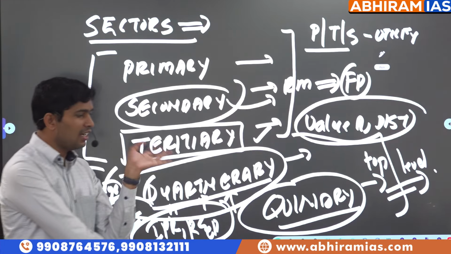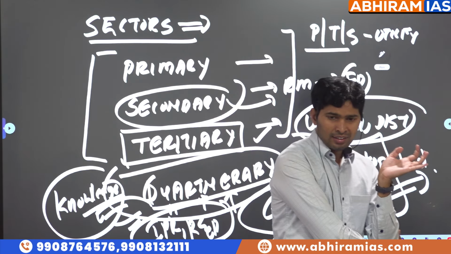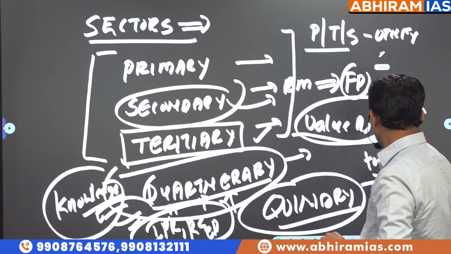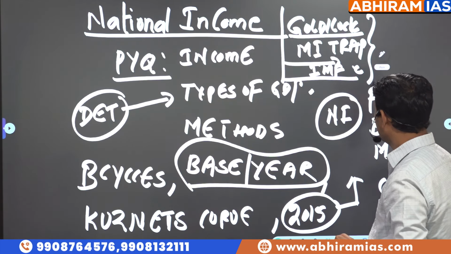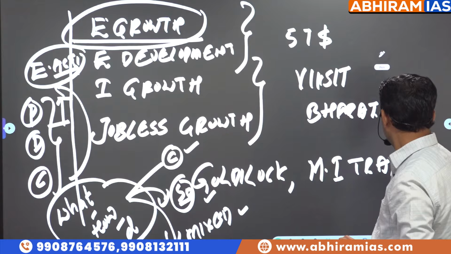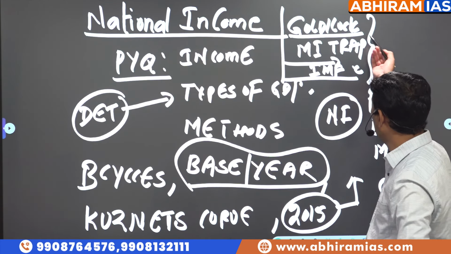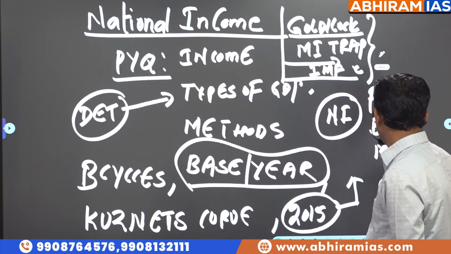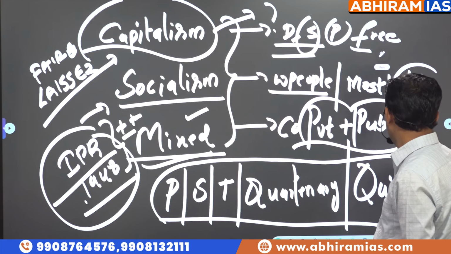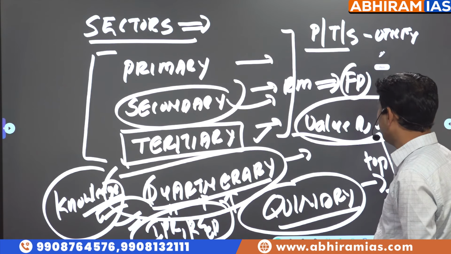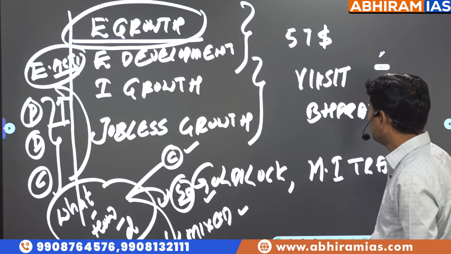Now once we understand this, from the economic survey, these words are there, which you can probably expect. Goldilocks economy, middle income trap, IMFC rating. I'll discuss towards the end. Let me complete the associated terms.